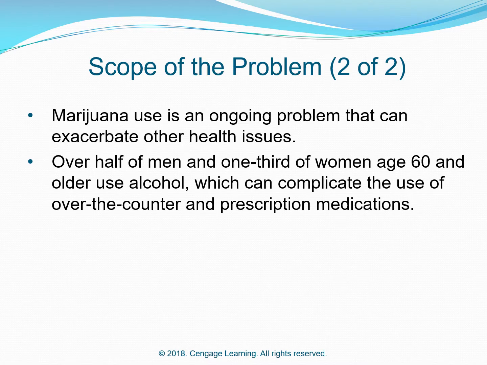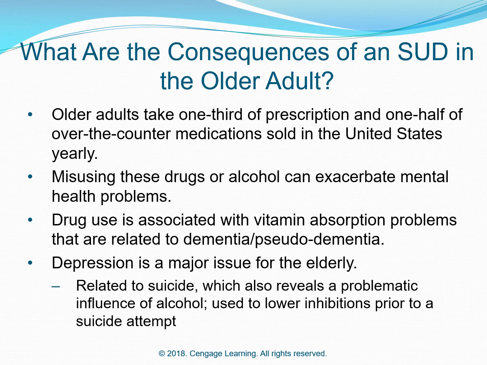Marijuana use is an ongoing problem that can exacerbate other health issues. Over half of the men and 1/3 of women aged 60 and older use alcohol, which can complicate the use of over-the-counter and prescription medications.